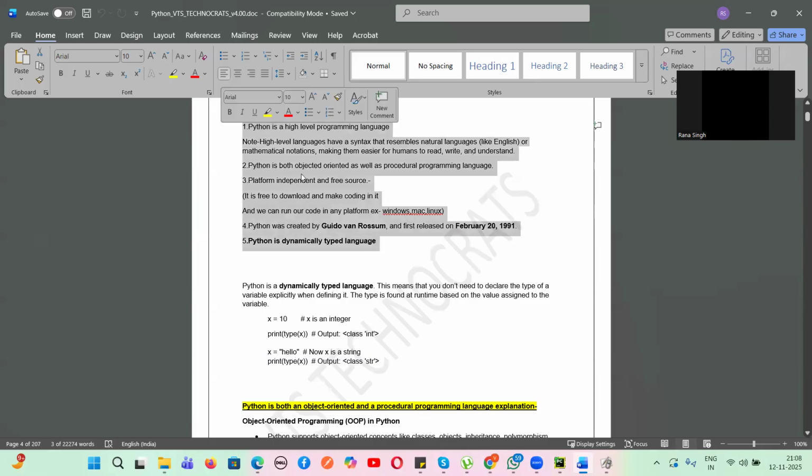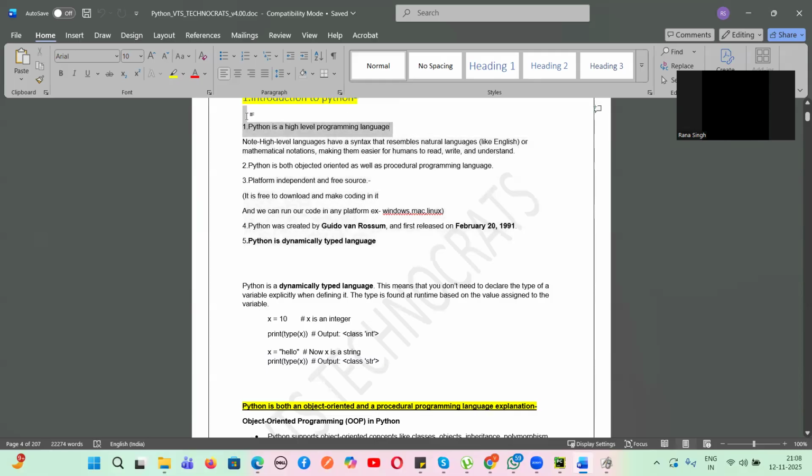So this is, guys, the overall Python introduction: Python is a high level programming language that is similar to English. Python is an object oriented and procedural programming language. That means it has the features of OOPS, let's suppose inheritance, abstraction, all those principles we can use. And procedural programming language means line by line execution. Independent and free source means we can use it on any operating system, be it Unix, Mac, or Windows. Free source means you don't have to pay anything for this.